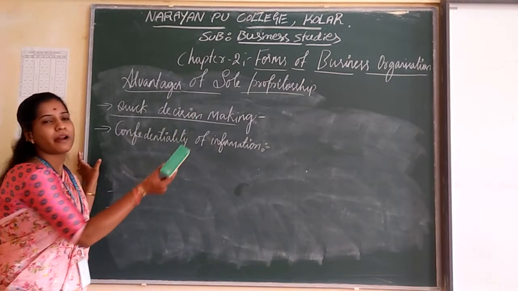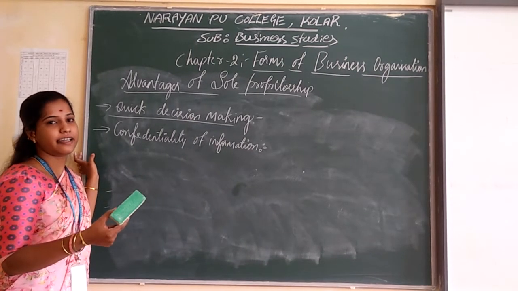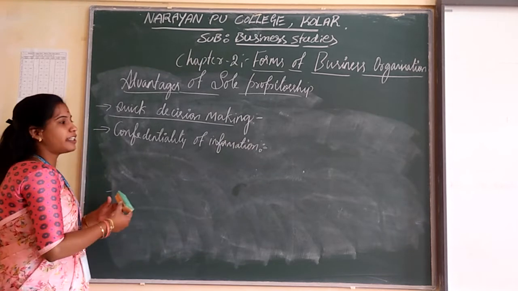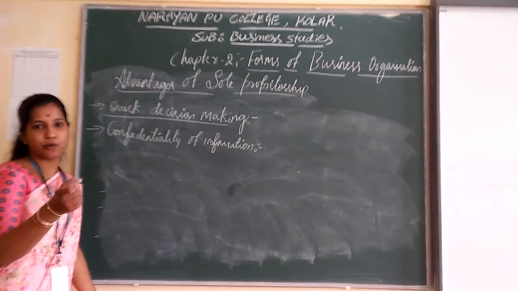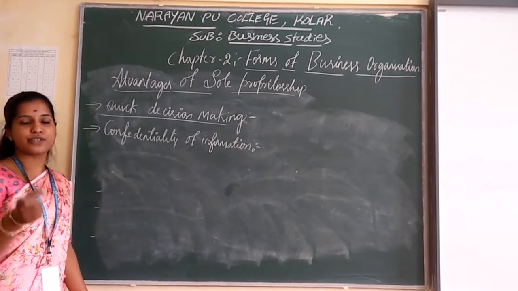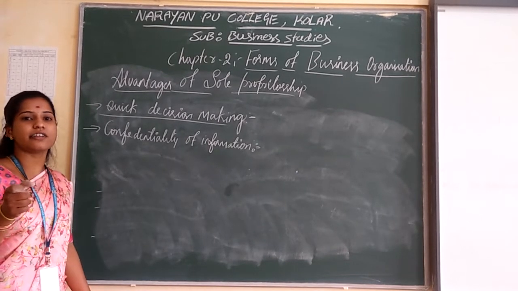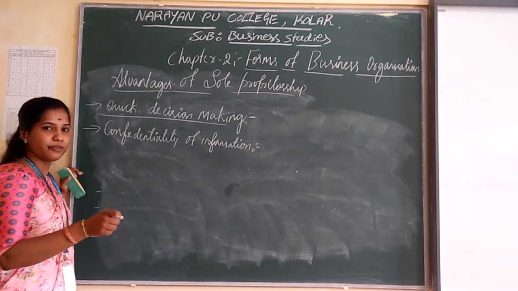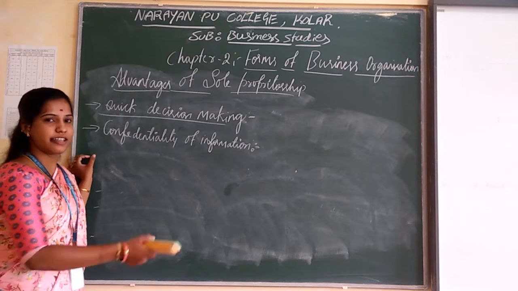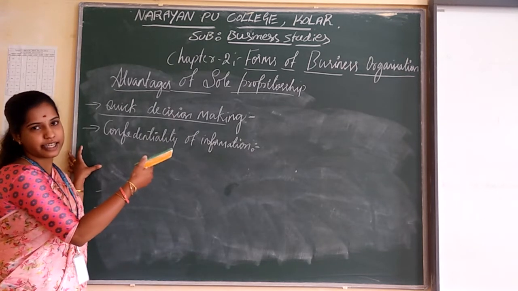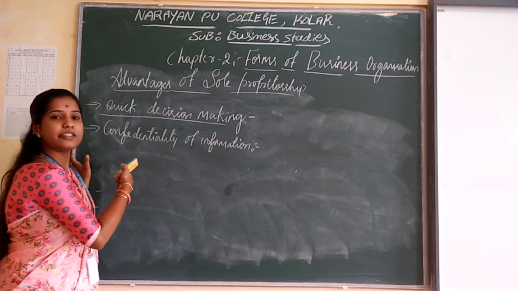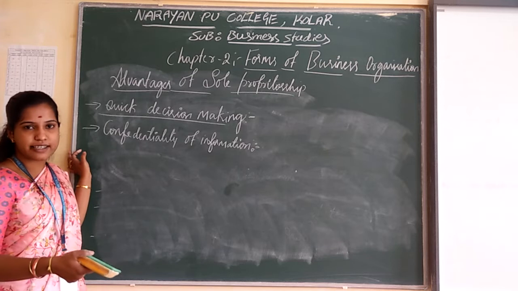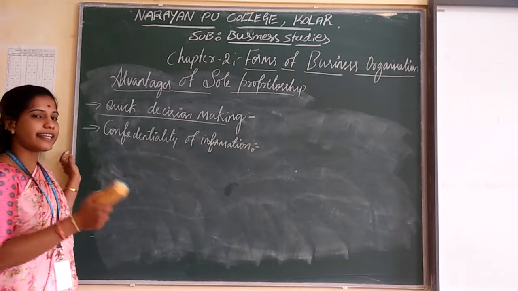The sole proprietor has the authority to take decisions about his business organization. So he won't tell any secret about his business organization to other persons. That is known as confidentiality of information.